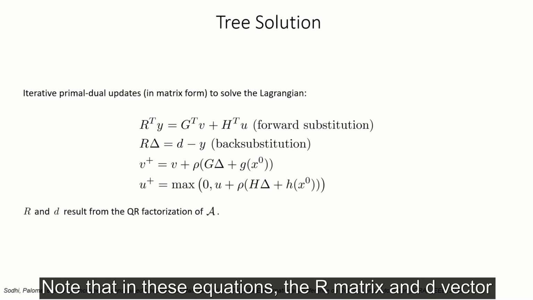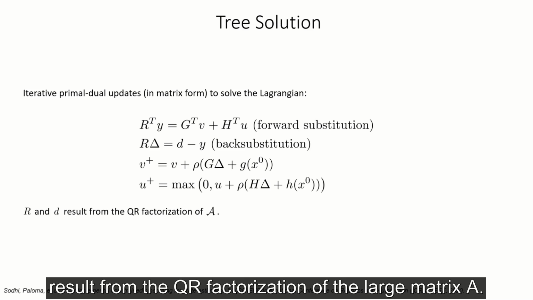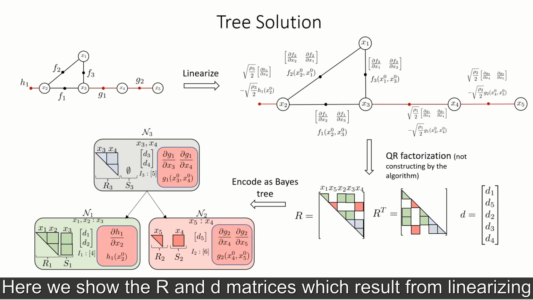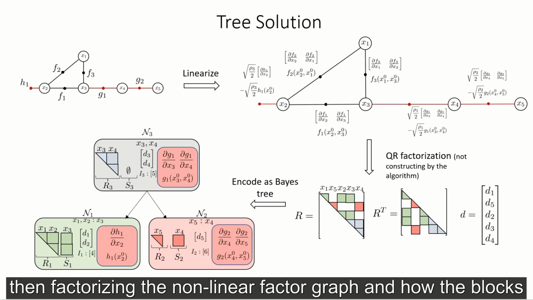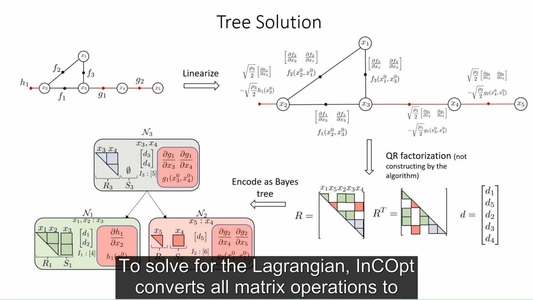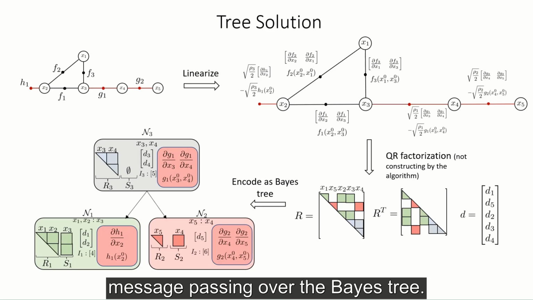Note that in these equations, the R matrix and d vector result from the QR factorization of the large matrix A. Here we show the R and d matrices, which result from linearizing, then factorizing the nonlinear factor graph, and how the blocks of R and d are distributed across the nodes of the Bayes tree. To solve for the Lagrangian, InCOpt converts all matrix operations to message passing over the Bayes tree.